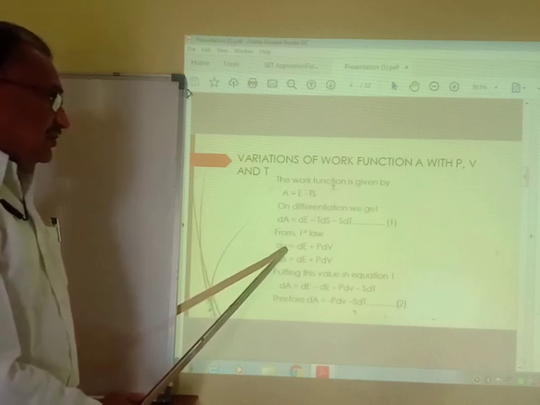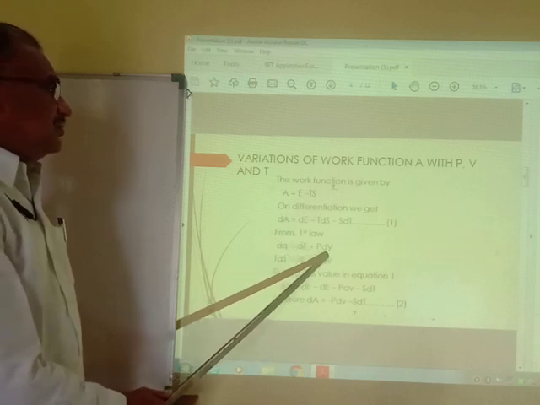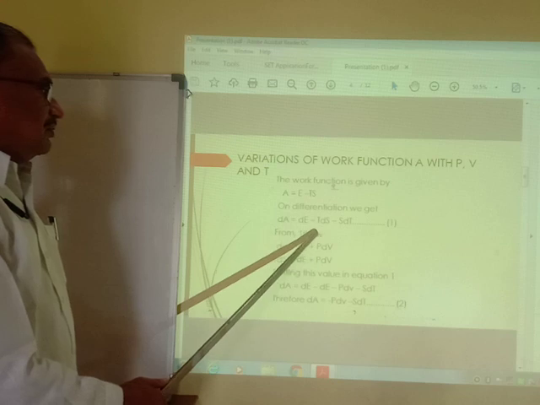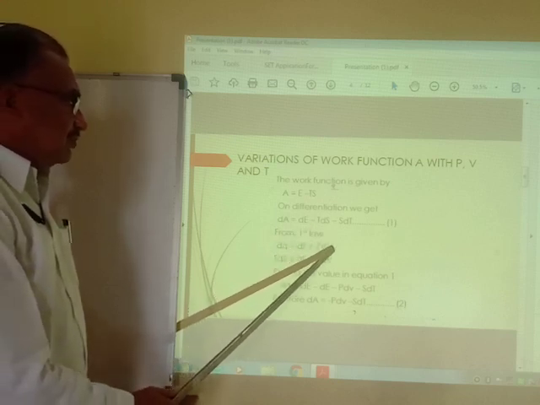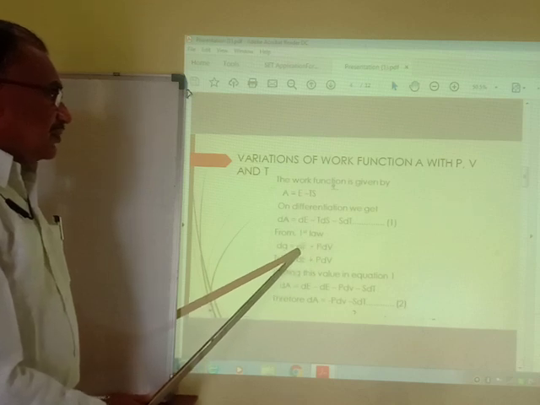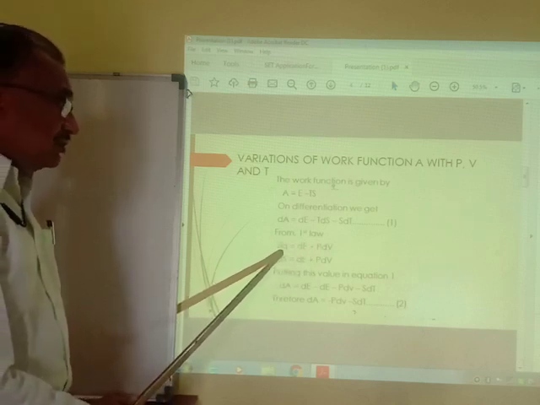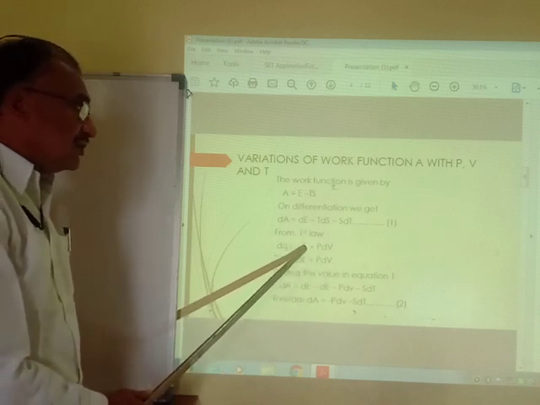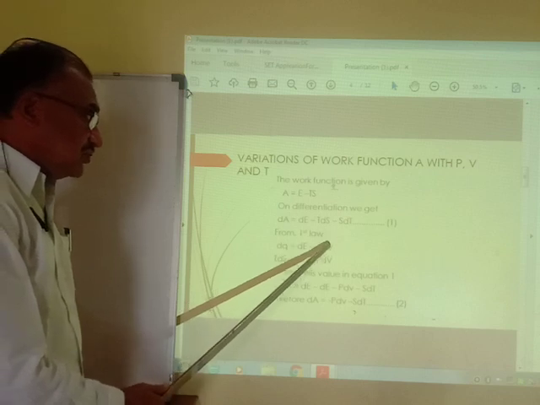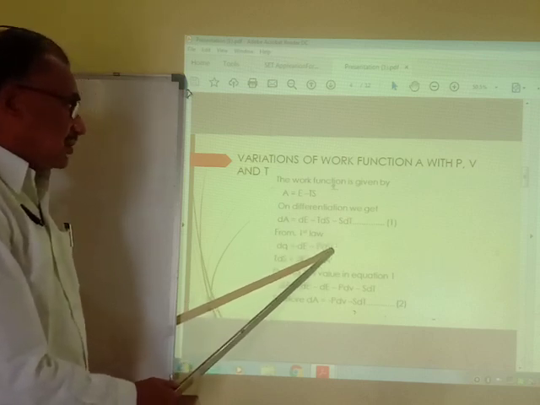The first purpose is that its internal energy increases, and the second is to do some work. Therefore PdV is nothing but the work done.